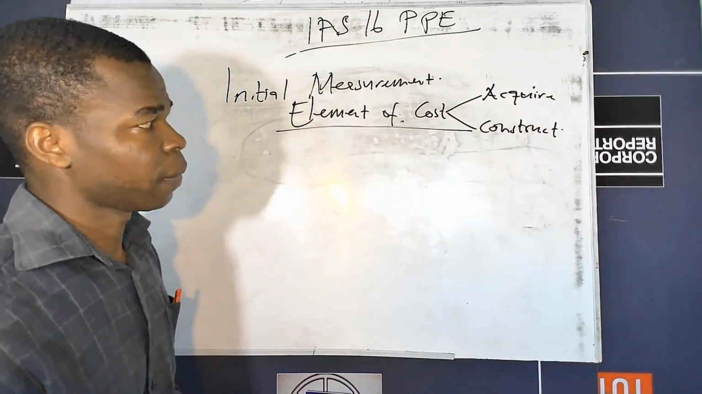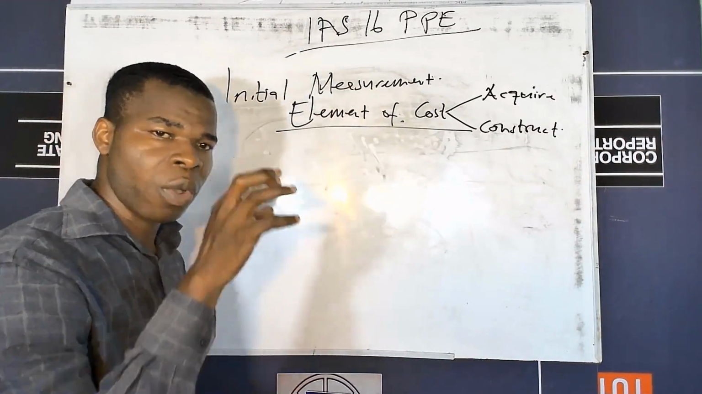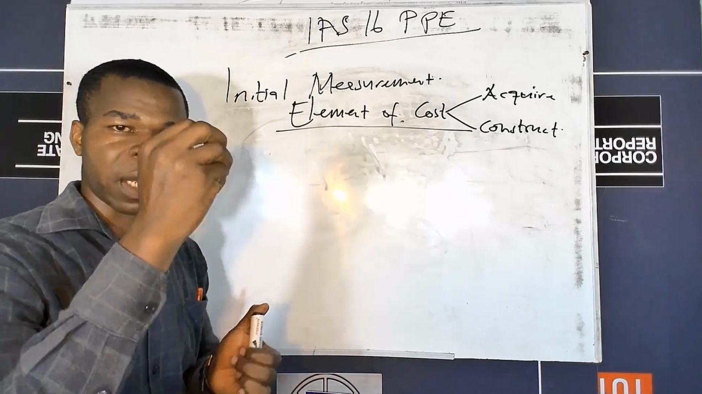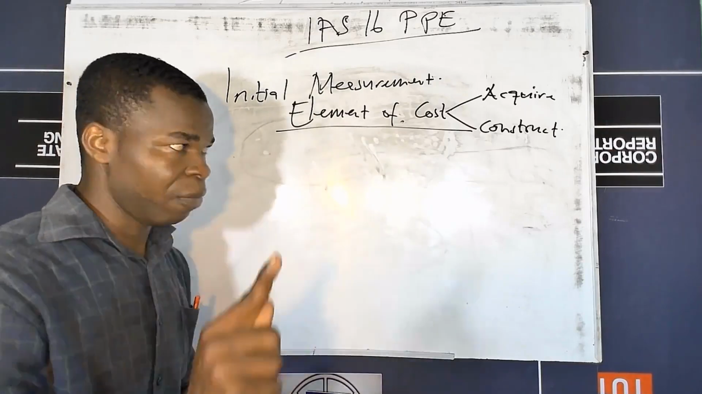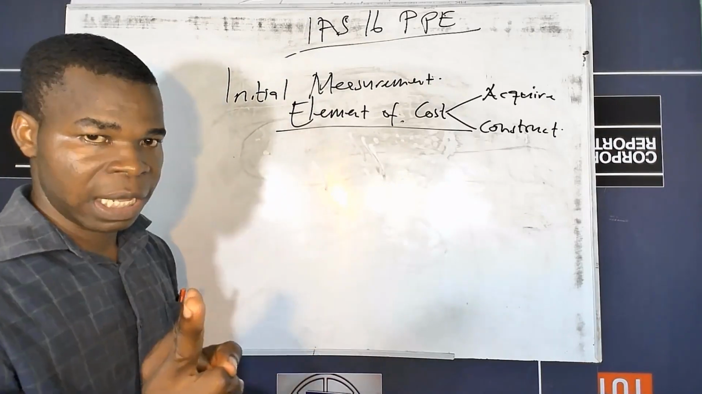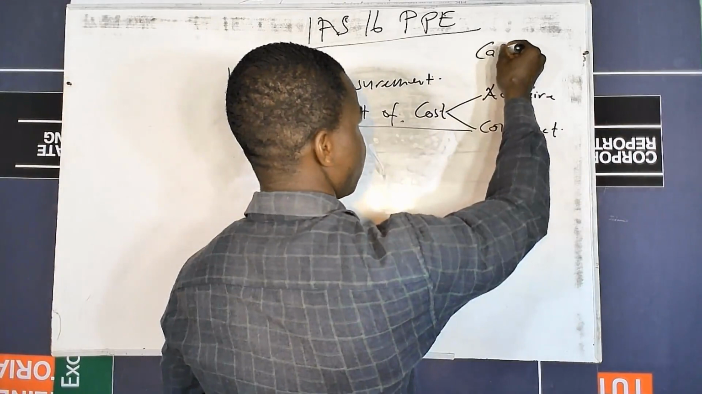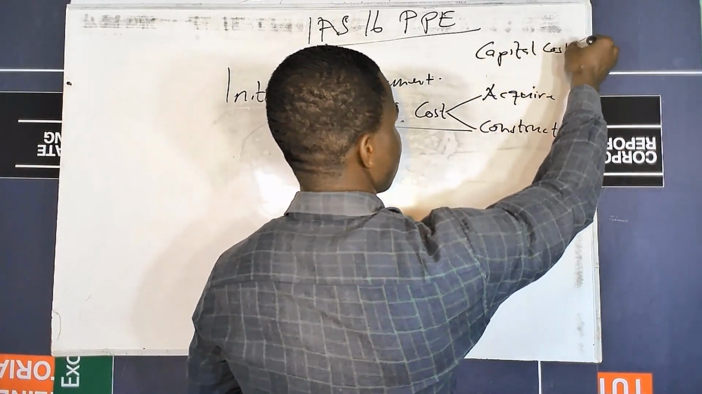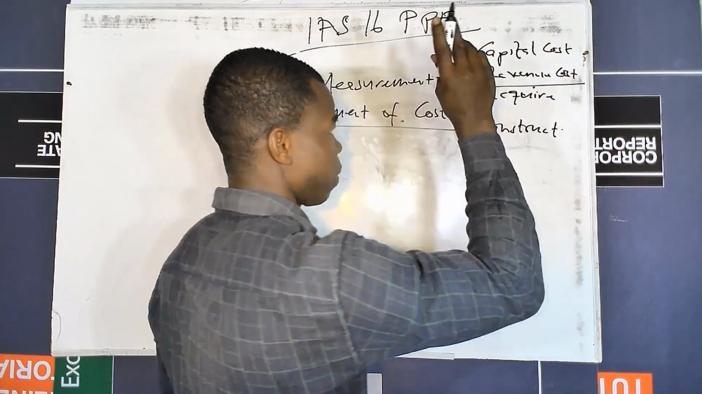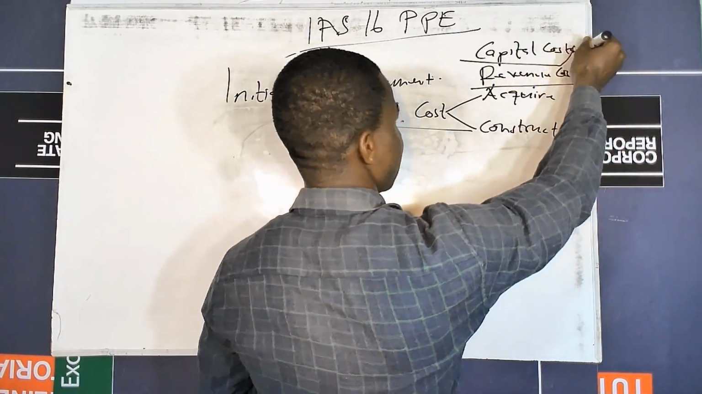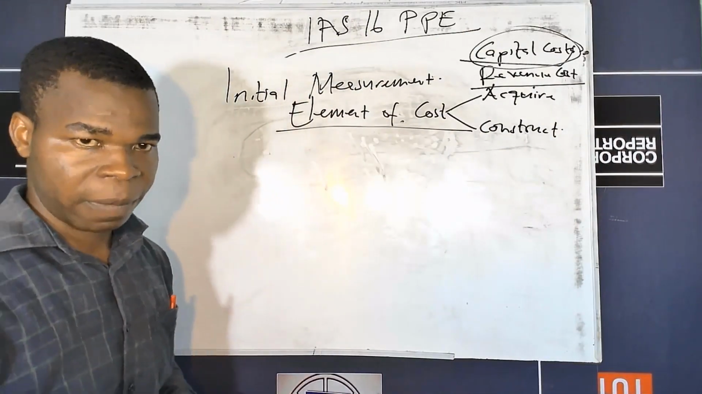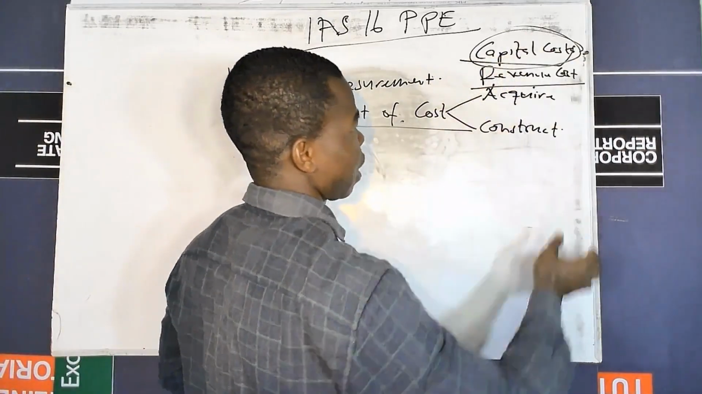Always remember that with the element of cost, only the cost to be capitalized or to be captured at the cost of the asset must be a capital cost, but not a revenue cost. So in this case, we have two types of cost in here. We have what we call capital costs, and then we have what we call revenue cost. Remember that it is only capital costs that are supposed to be captured as the cost of the item. And what are some of the examples of this capital cost?